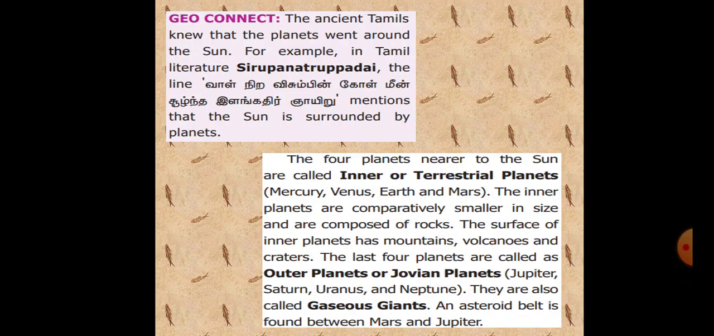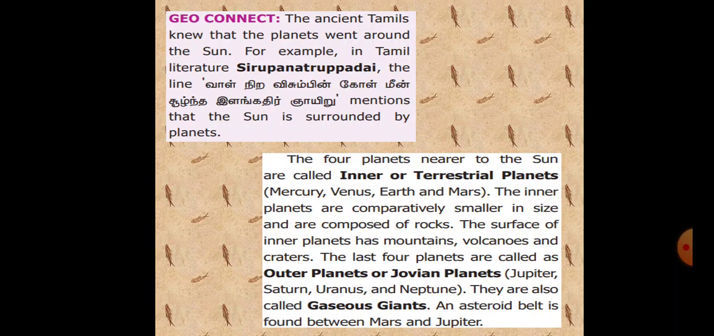The surface of inner planets has mountains, volcanoes and craters. Then the last 4 planets are called outer planets or Jovian planets. What are they? Jupiter, Saturn, Uranus and Neptune. They are also called gaseous giants. An asteroid belt is found between Mars and Jupiter.